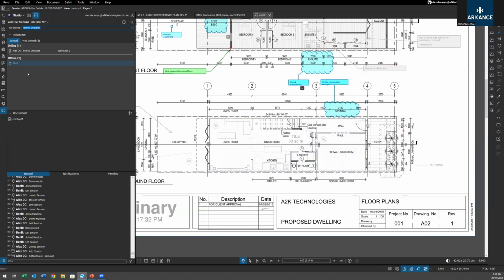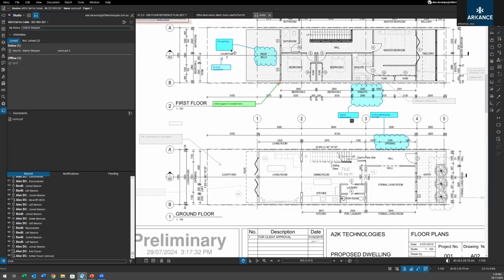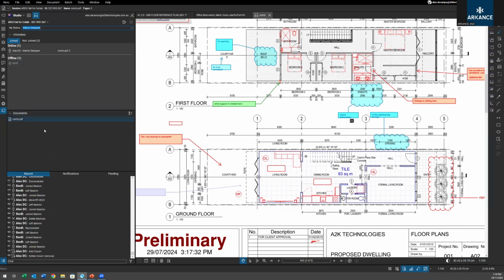I can click that option. You can see everything else grays out, so the only ones that are active are the ones that Ben has placed. So I can check what people are up to, especially handy from a manager's perspective. And then also within a session, you can add multiple documents. So this is the document we're looking at now. If I wanted to, you can upload additional ones to that.